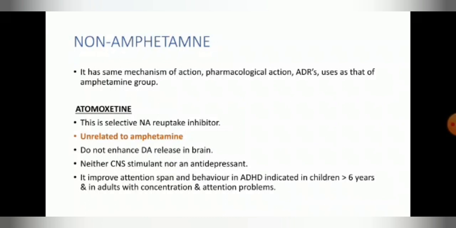Now we can deal with the third group, that is the non-amphetamine group. It has the same mechanism of action, pharmacological action, and uses as the amphetamine group. Atomoxetine is a selective noradrenaline reuptake inhibitor, unrelated to amphetamine. It does not enhance dopamine release in the brain. It is neither a CNS stimulant nor an antidepressant. It improves attention span and behavior in ADHD, indicated in children greater than 6 years and in adults with concentration and attention problems.